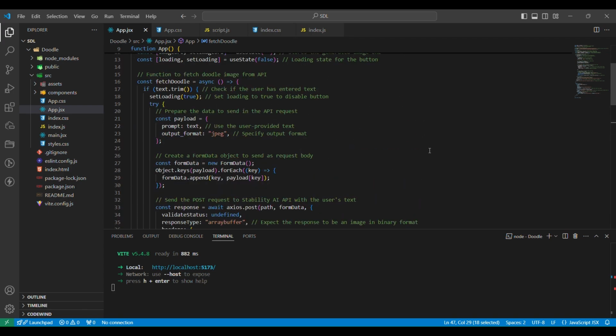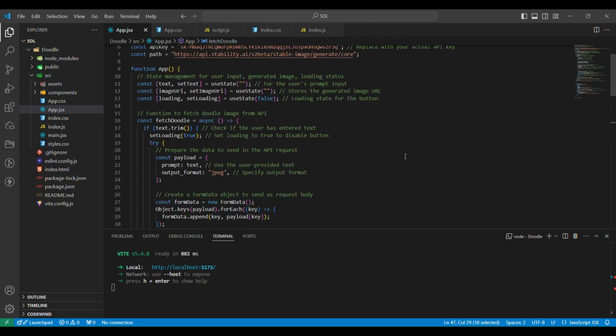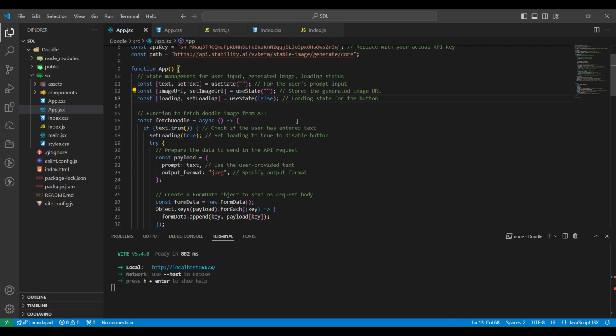Now, we have managed the loading state using the useState. At start we have set the loading state to be false, because initially when the app starts, the user hasn't written any text input.